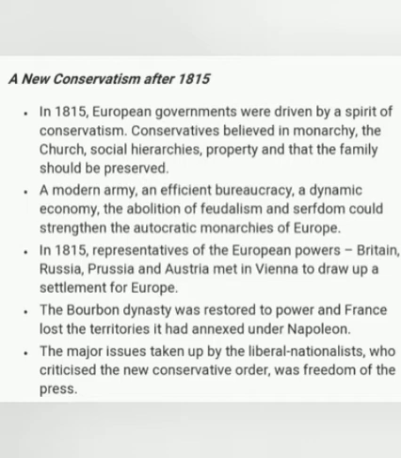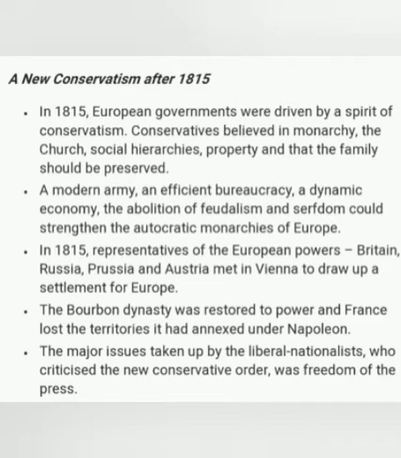A modern army, an efficient bureaucracy, a dynamic economy, the abolition of feudalism and serfdom could strengthen the autocratic monarchies of Europe.